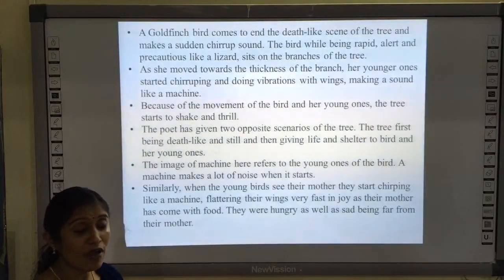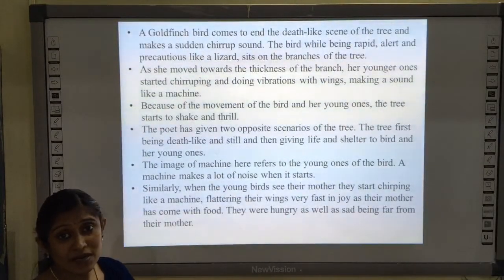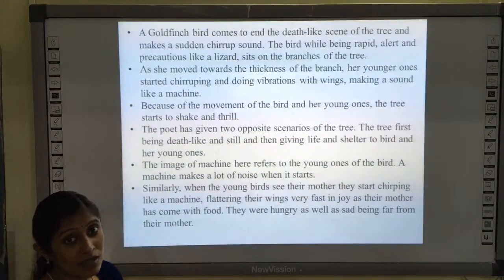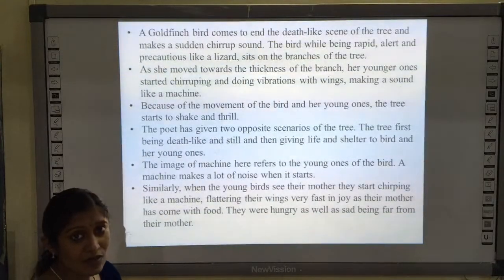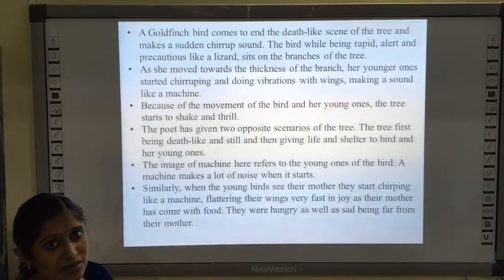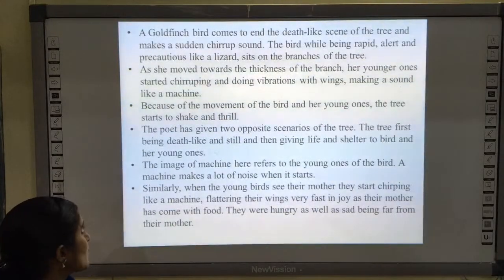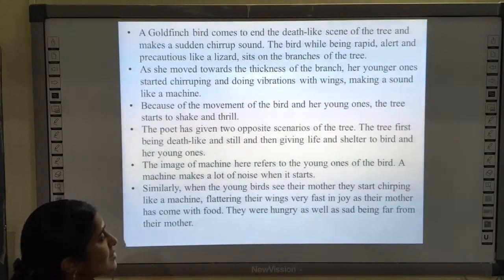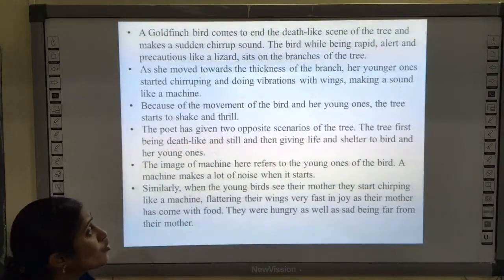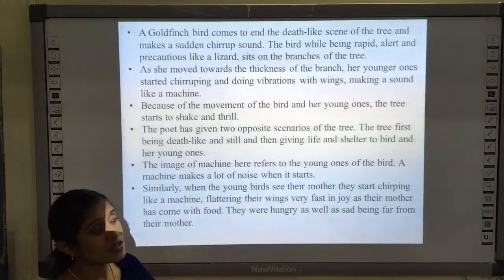So how does the poet feel? Like the bird, once the goldfinch comes there, the young ones start working. So the poet compares the noise the young ones make to a machine which starts working. Okay. Because of the movement of the bird and her young ones, the tree starts to shake and thrill. The poet has given two opposite scenarios of the tree.